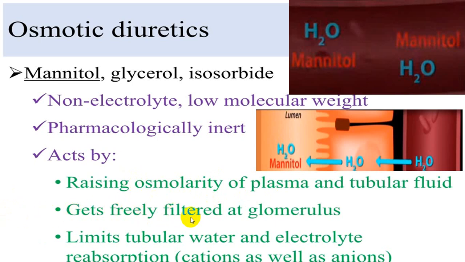This gets freely filtered at the level of glomerulus. So in a person with CKD, it should be used with caution. So always take precaution if you are using an osmotic diuretic, particularly mannitol or isosorbide, in the presence of AKI or CKD.